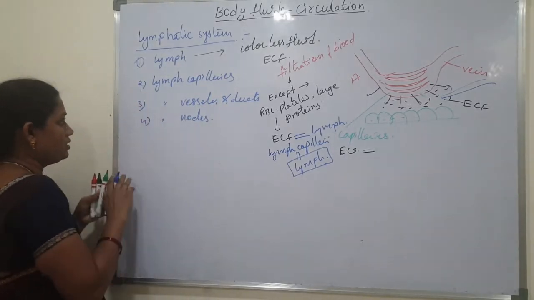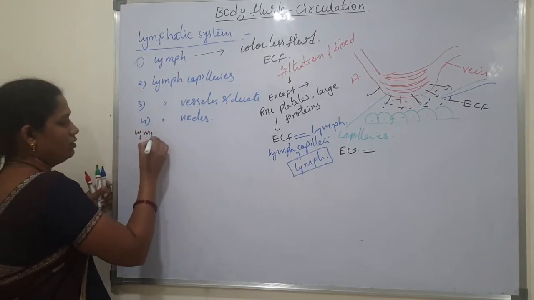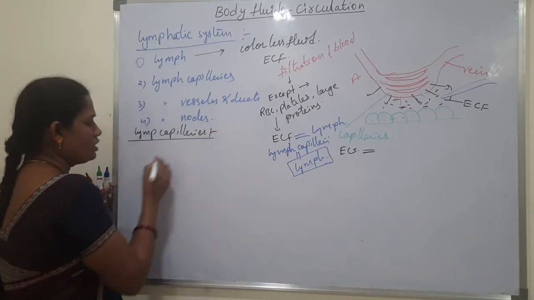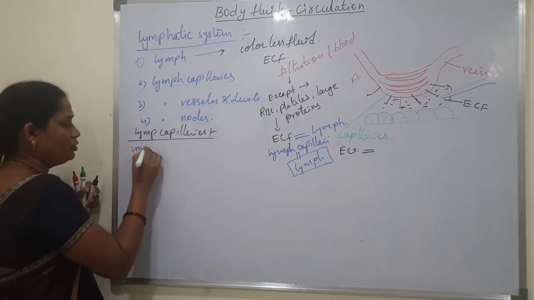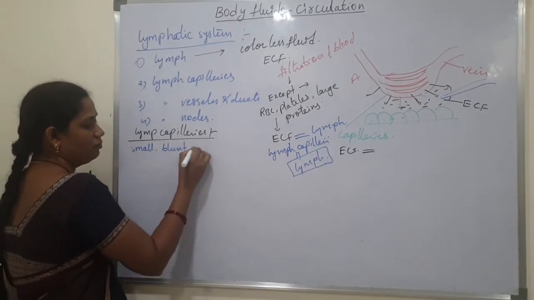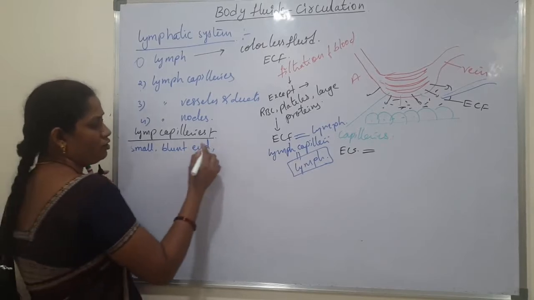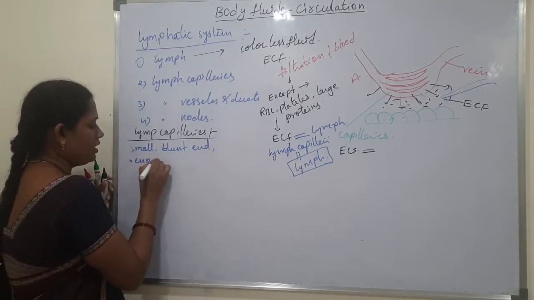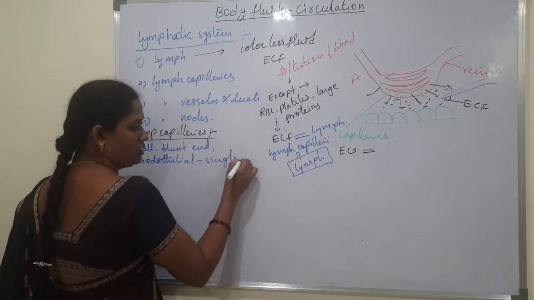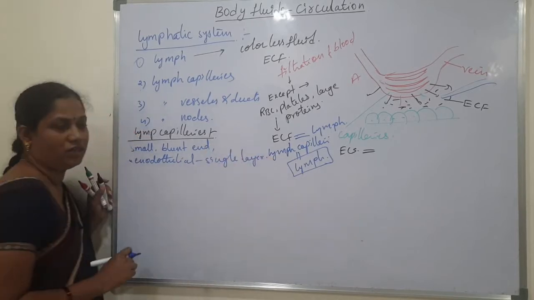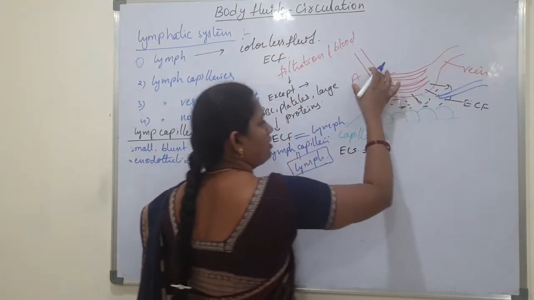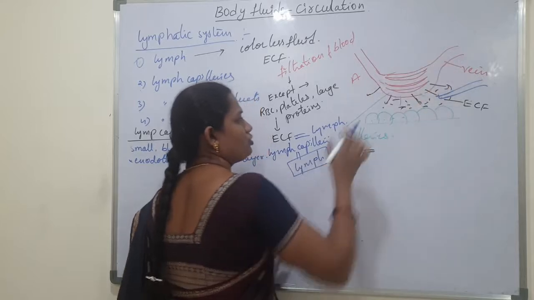Next, lymph capillaries. Lymph capillaries are small, blunt end, fine tubules, and they are made up of a single layer of endothelial cells. Only a single layer of endothelial cells is present. In the tissue region, the artery branches into capillaries, and the capillaries join to form the vein.